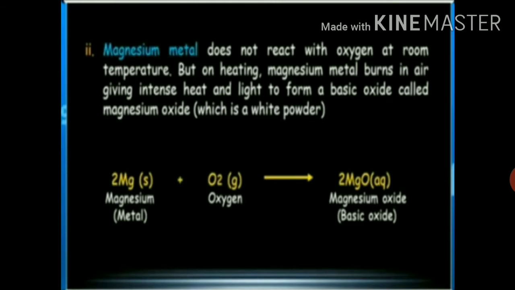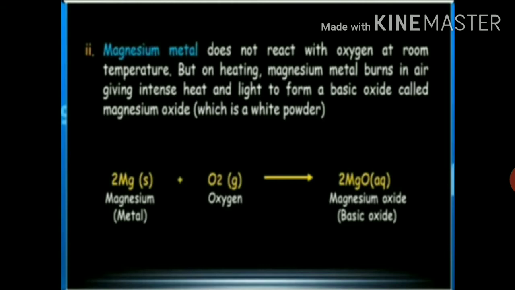So now it is clear that magnesium is a metal which forms a basic oxide, that is magnesium oxide, on burning in air. Magnesium metal does not react with oxygen at room temperature, but on heating, magnesium metal burns in air, giving intense heat and light to form a basic oxide called magnesium oxide.